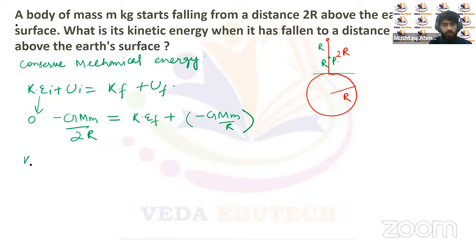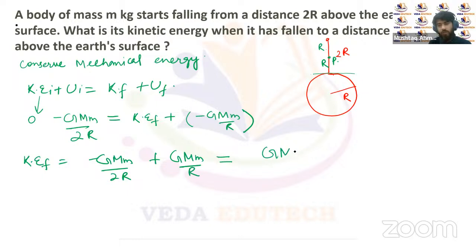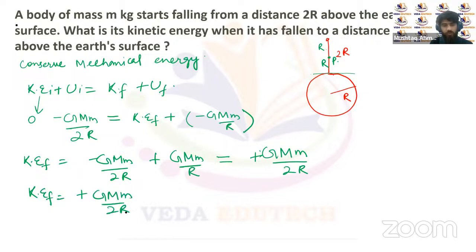So from here, the final kinetic energy will be minus GMm upon 2r plus GMm upon r. So we get the value equal to GMm upon 2r. The kinetic energy will always be positive. So the final kinetic energy will be equal to plus GMm upon 2r. This is the final kinetic energy of this object when it has fallen a distance r from height 2r.